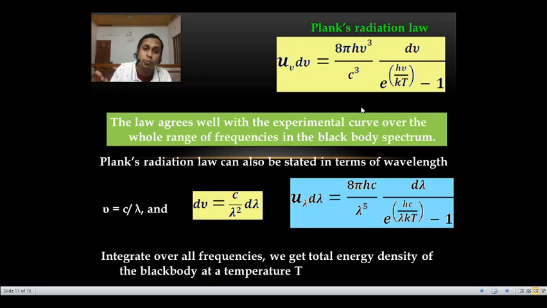This Planck's radiation formula can also be expressed in terms of wavelength. You just note down this one. For example, frequency can be expressed in terms of wavelength as nu equals c by lambda, and d nu equals c by lambda squared d lambda. You just take the derivative with respect to lambda. So it can be expressed in terms of wavelength also. Is it clear? Just write the expression for Planck's radiation formula in terms of wavelength.